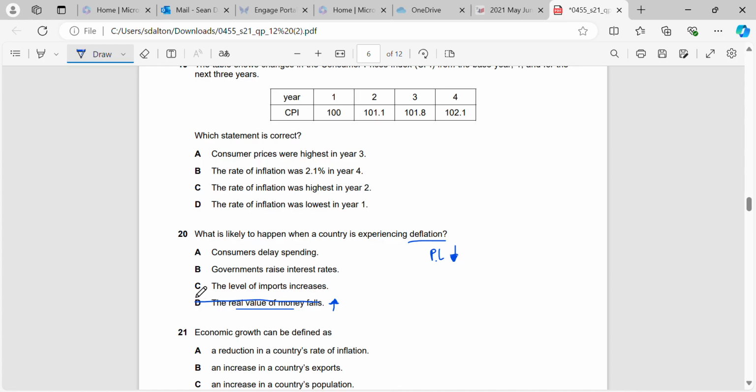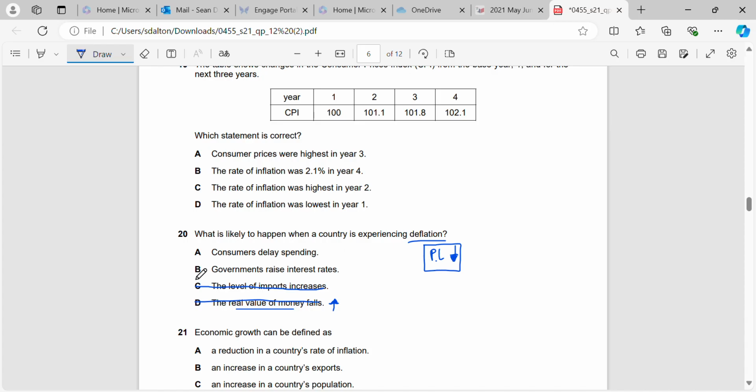Will the level of imports increase? Okay, so again, that's possible if AD had moved to the left, which would be our bad deflation, but it's also unlikely because when the price level goes down, goods and services are becoming cheaper in our country. So we're more likely to buy domestically than we are to import from other countries because they're now cheaper for us to buy in our home market.